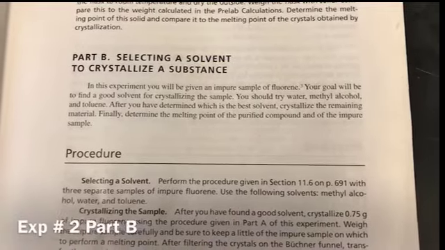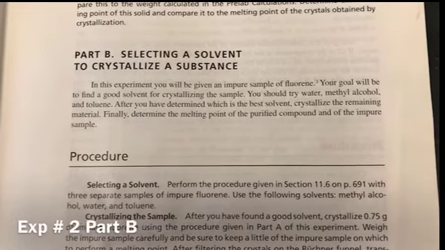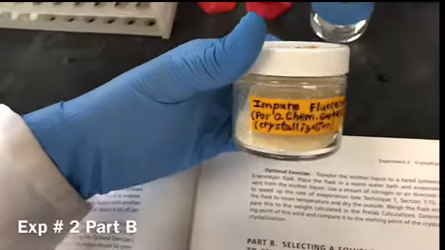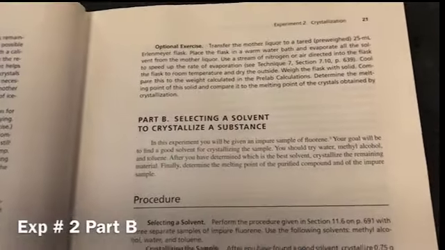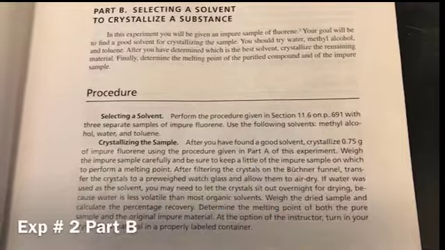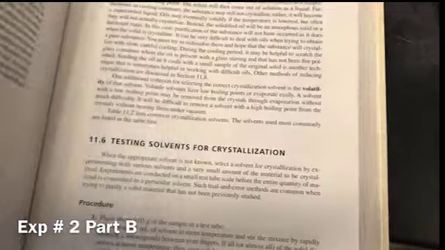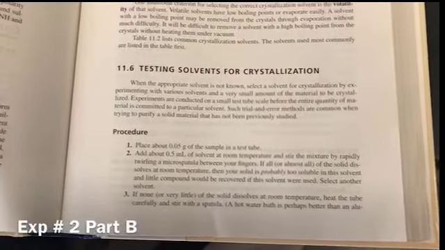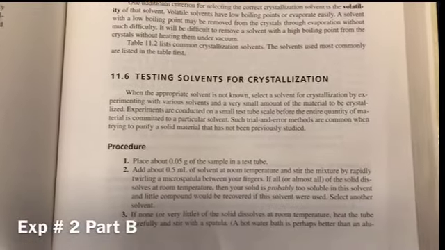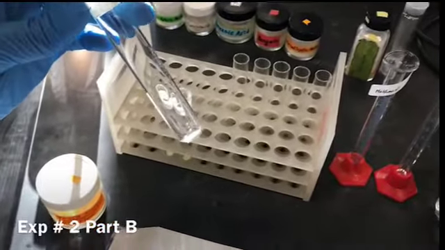So now we're gonna start part B of this experiment, selecting a solvent to crystallize a substance. We are going to take impure fluorene for this purpose, and I'm going to use the procedure mentioned on page 691, and as per that I'm going to select the best crystallization solvent for this. As per this procedure, you should have about 0.05 grams of the sample in the test tube. I already weighed it. It shouldn't be exact, but it should be about 0.05 grams.